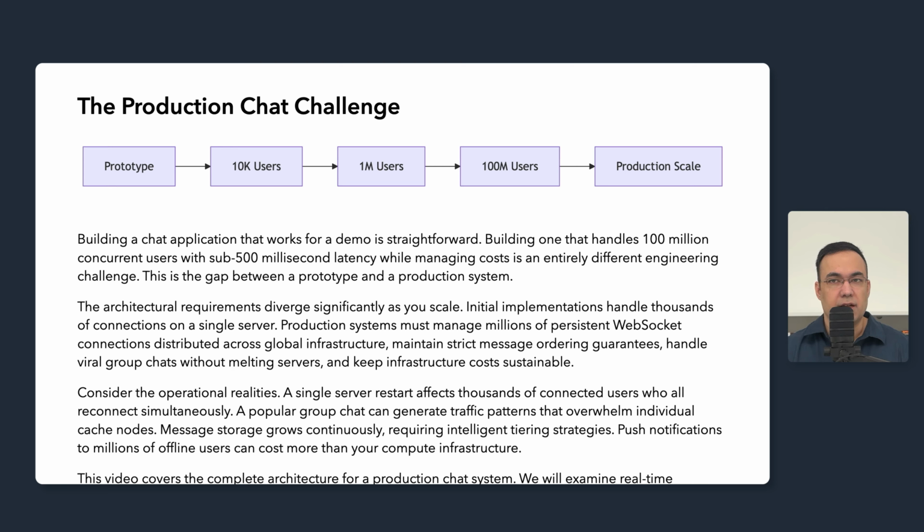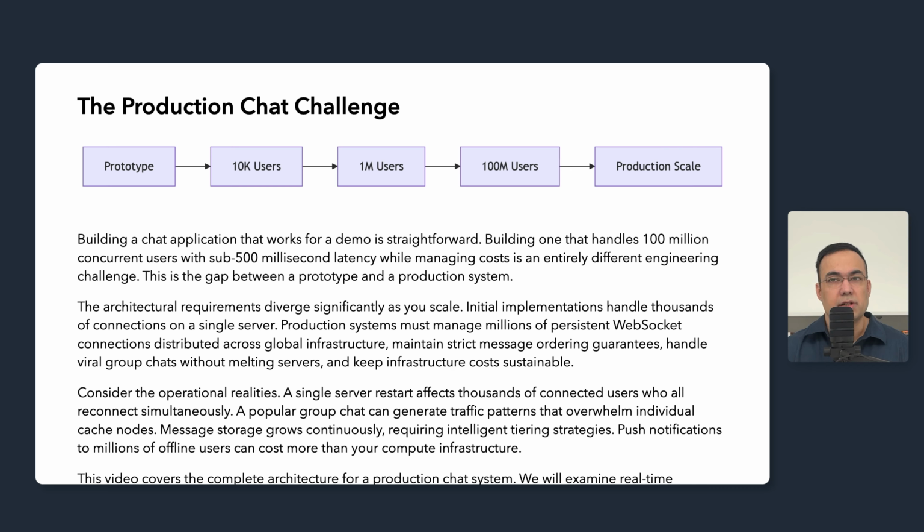Consider some operational realities that don't appear in tutorials. When we restart a single gateway server for deployment, thousands of connected users disconnect simultaneously. Then they all try to reconnect at the same time, creating a thundering herd that can cascade into a broader outage if we have not designed for it. A popular group chat can generate traffic patterns that saturate individual cache nodes. If a celebrity posts in a 10,000 member group and members are actively responding, the write amplification and delivery fan out can strain the entire system.